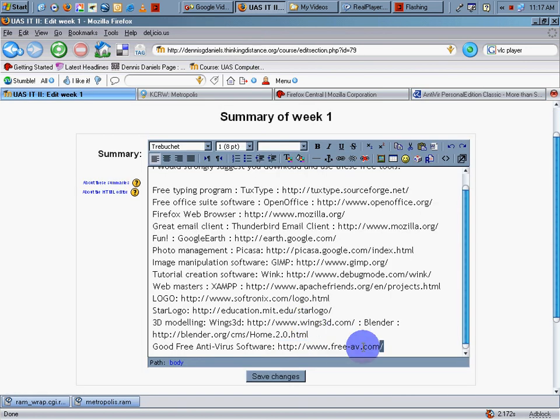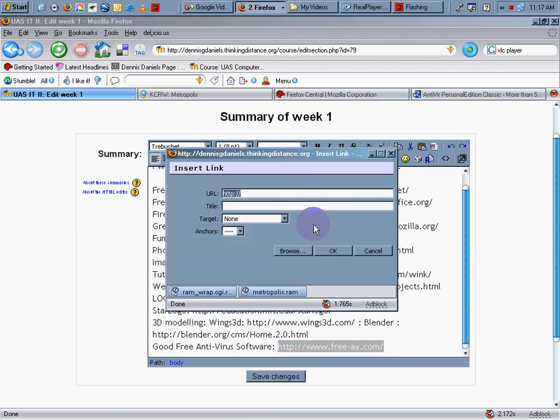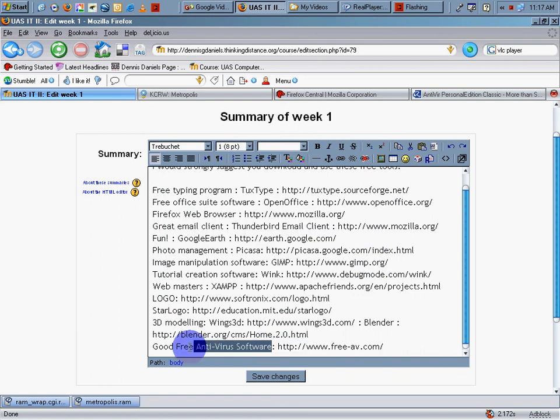So again, copy it, Control C. I click on the link. It says Insert Web Link. Click on it. Now I don't want to link the text I just highlighted, so cancel out of that. Click on the words that I want to create a link for. Click on the Insert Web Link icon, which is a three-link chain.